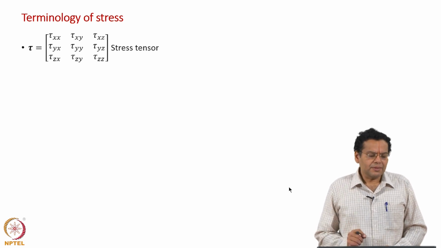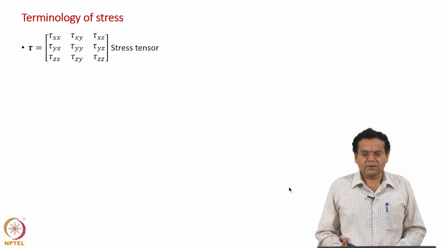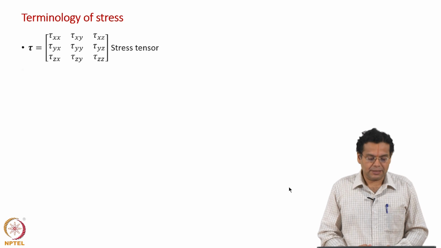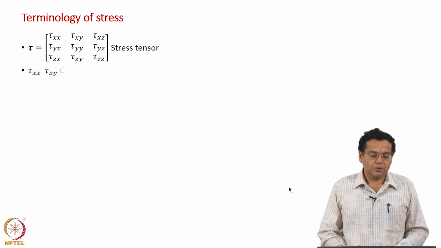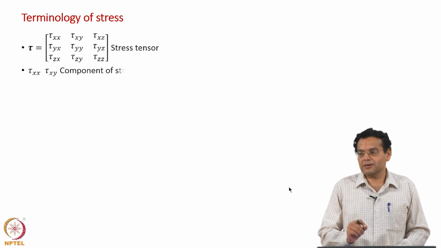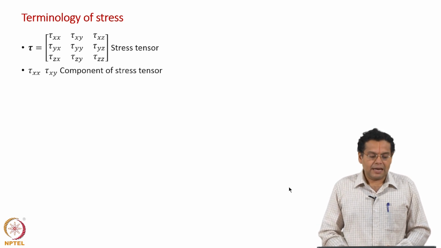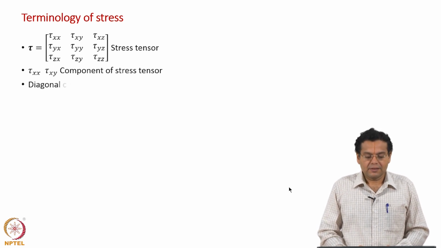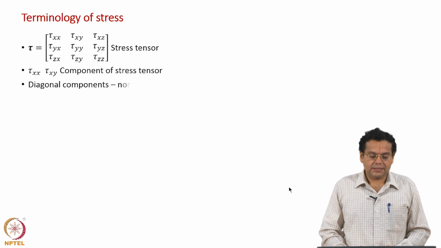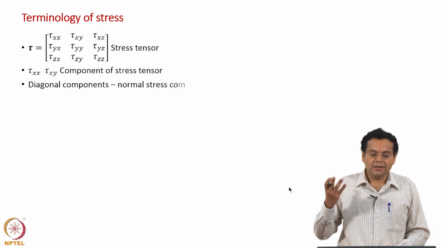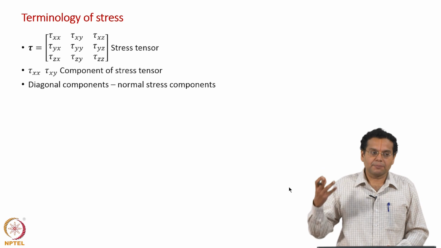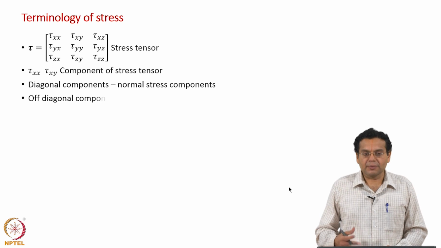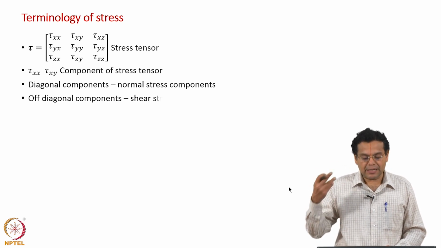So this stress with 9 components, the stress tensor, remember all are at a point, it has 9 components, each of them you call components of the stress tensor. And the diagonal components are normal stresses, tau xx, tau yy, tau zz, because they are acting normal to the respective planes, x plane, y plane, z plane. Off diagonal elements are all the shear stress components acting on the respective planes.